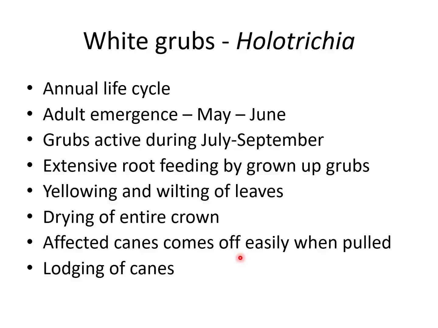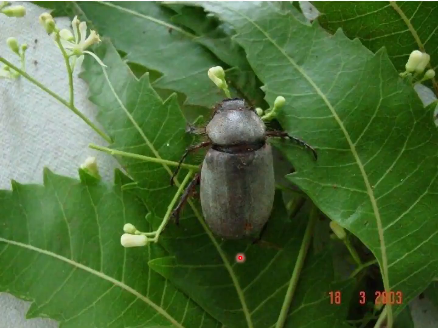So white grub or root grub, the genus is Holotrichia. It is also called May-June beetle because the adults emerge during the pre-monsoon showers of May-June. It has an annual life cycle. The grubs feed heavily on the roots, especially during July-September. As the roots are eaten by the grubs, there will be yellowing and drying of the plant, and the affected plants can be easily pulled out, and there will be lodging of the cane.